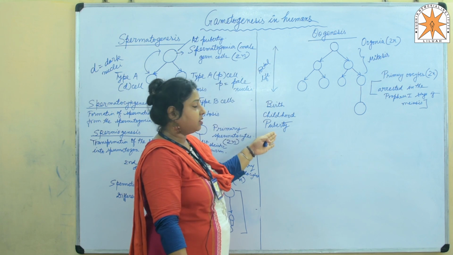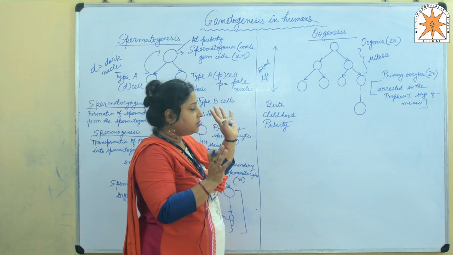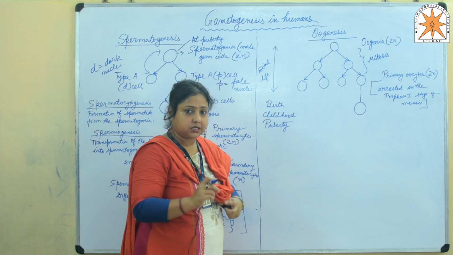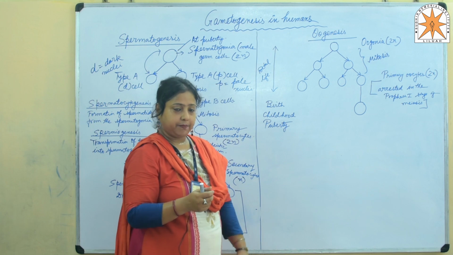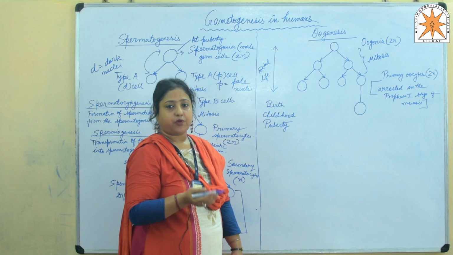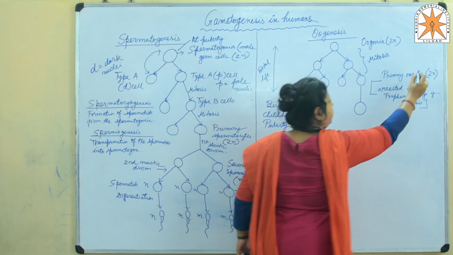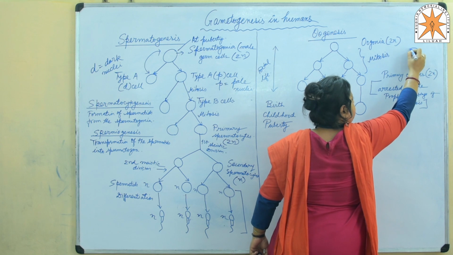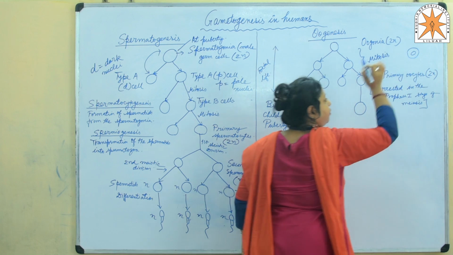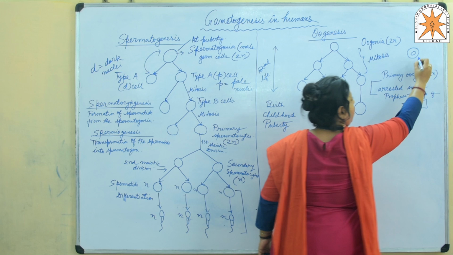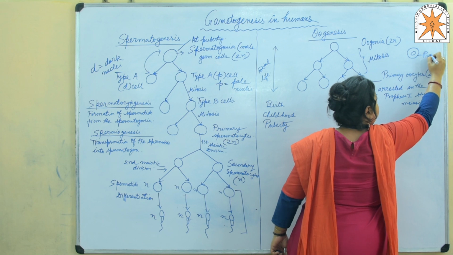But by the time the girl reaches puberty, the number of primary follicles has already decreased. Now you need to know what primary follicles are. The primary oocyte is enclosed by a single layer of granulosa cells and forms a primary follicle.